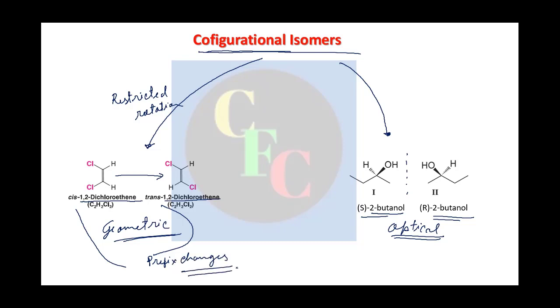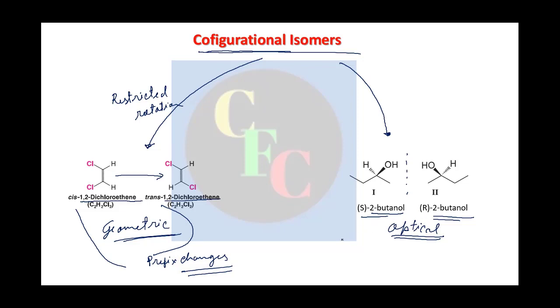This is the difference from constitutional isomerism, for example positional isomerism, where 1-chlorobutane and 2-chlorobutane are isomers, but the name also changes. In these two examples, the name is the same; only cis and trans change here, and only the S and R prefixes change here.